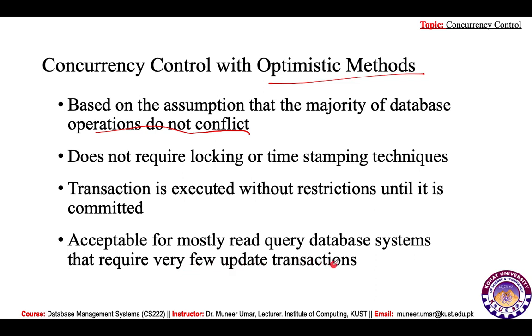The optimistic method is useful when we have fewer transactions, fewer users, and particularly fewer write transactions. By write I mean that there are fewer update or insert queries, and most of the queries are selects for reading data from the database.